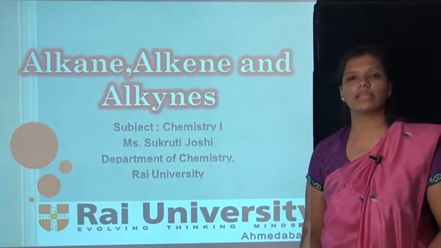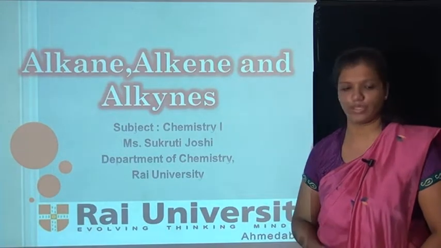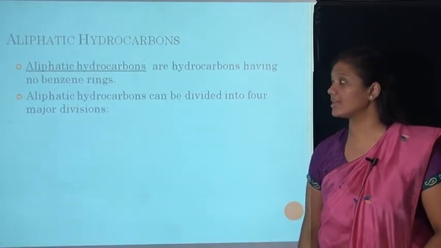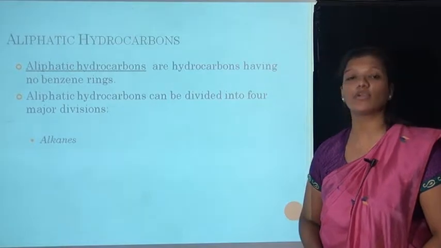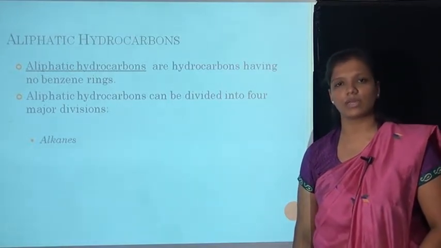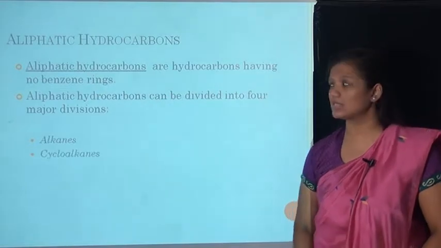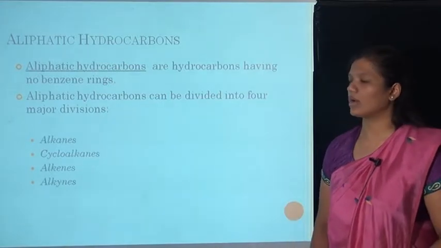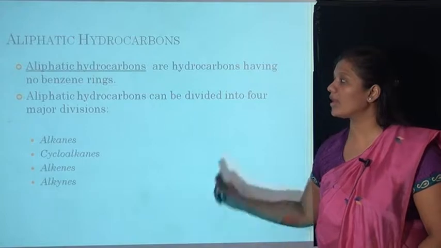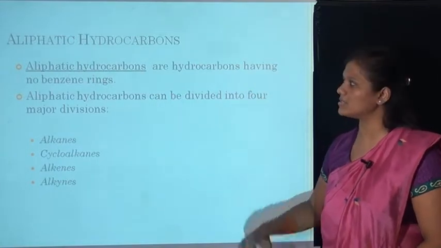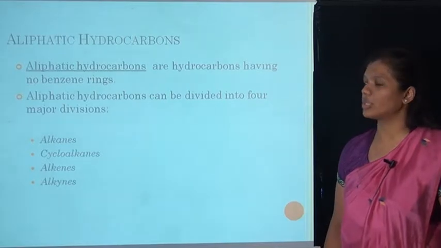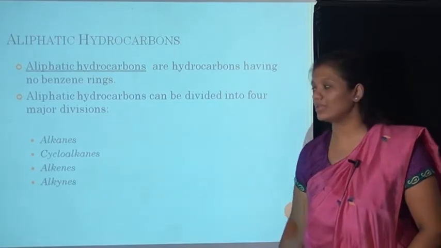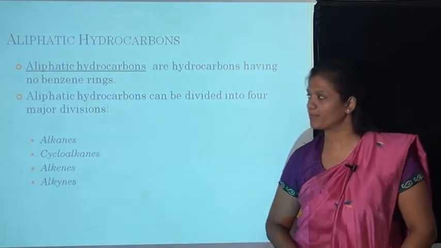Today we are going to learn about alkenes and alkynes. What are they actually? Before we take some of the introduction of alkenes and alkynes, we have to know what aliphatic hydrocarbons are. As we know, hydrocarbons are of two types: aliphatic hydrocarbons and aromatic hydrocarbons. Aliphatic hydrocarbons are hydrocarbons having no benzene rings. They can be divided into 4 parts: alkanes, cycloalkanes, alkenes and alkynes.